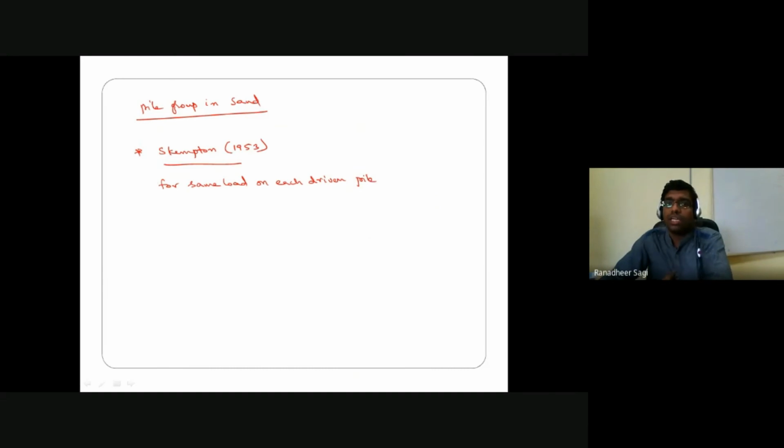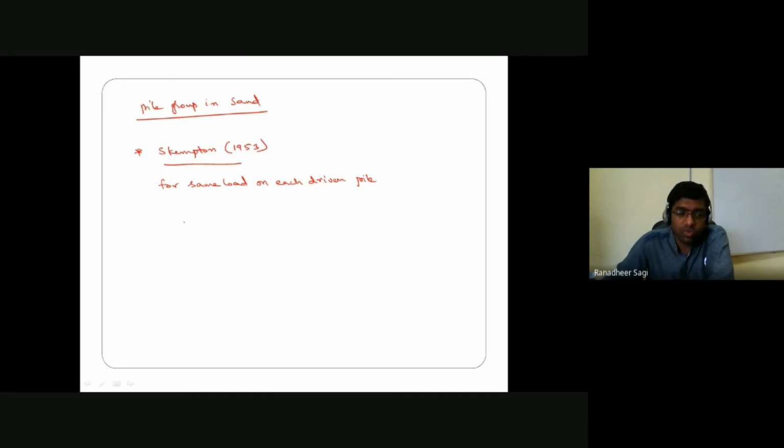As we said earlier, we mostly talk about driven piles in sandy soil deposits, because it is rather difficult to make boreholes and construct piles in sandy soil.